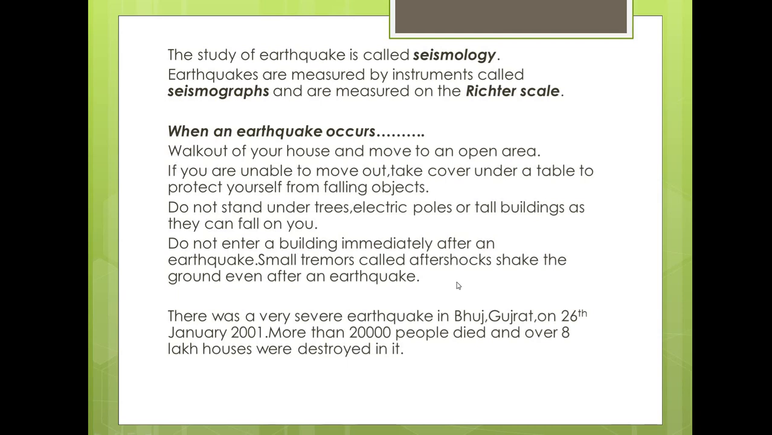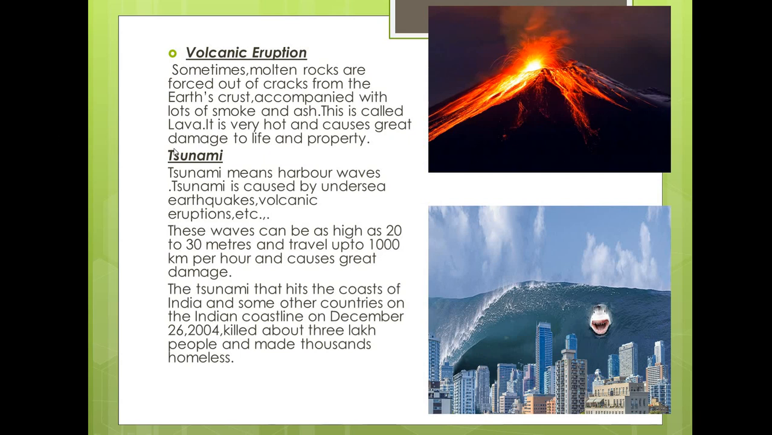There was a very severe earthquake in Bhuj, Gujarat. Gujarat is a state, a province in India. There is a location in Gujarat, the name of the location is Bhuj. On 26th of January 2001, almost 20 years back, more than 20,000 people died because of the earthquake in India, and over 8 lakh houses were destroyed in it. Some 8 lakh houses were destroyed during this earthquake. This is an incident. Next, let us go to the next topic.